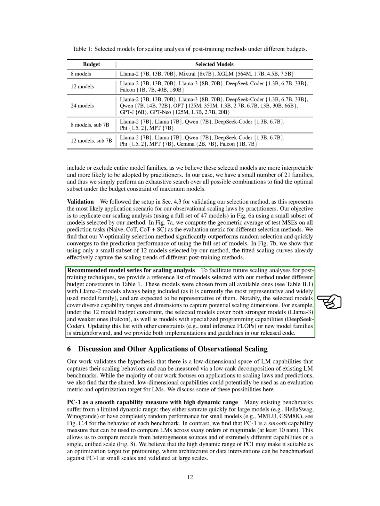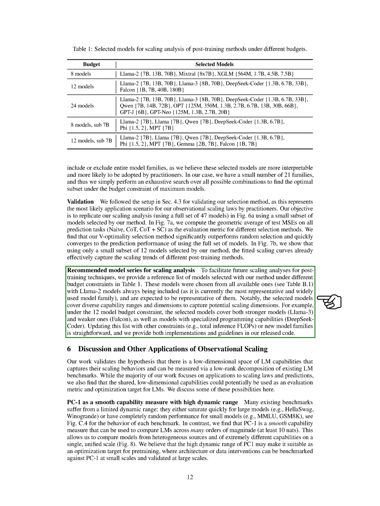Our research confirms the idea that there exists a low-dimensional space of LM capabilities that can be captured through a low-rank decomposition of existing LM benchmarks. While our main focus is on scaling laws and predictions, we also explore how these shared capabilities can be used as evaluation metrics and optimization targets for LMs. We find that PC1 is a smooth capability measure with a high dynamic range, unlike many existing benchmarks that have limited ranges. PC1 allows us to compare models across different scales effectively.